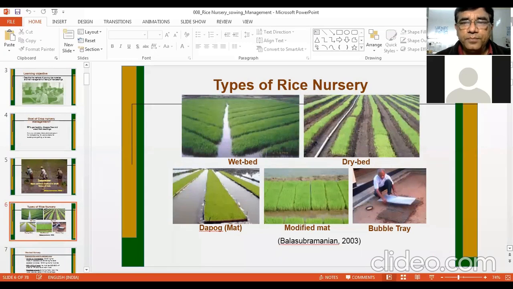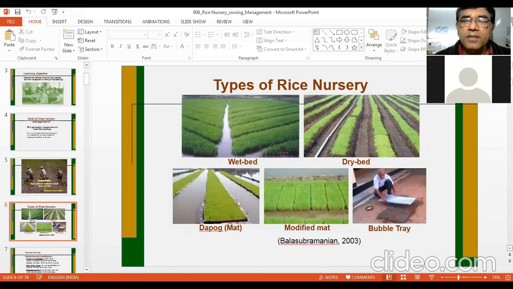There are 5 important methods across the world. However, there may be many more modifications of growing rice nursery. The most common method in India and most of Asia is wet bed nursery. In wet bed nursery, the fields are prepared by puddling in the water, and then pre-germinated seeds are broadcast, and that is your wet bed nursery.